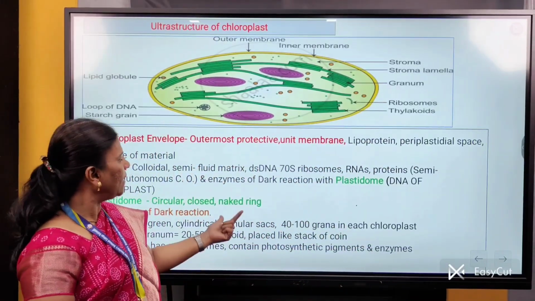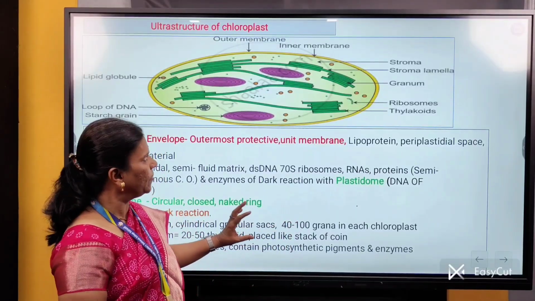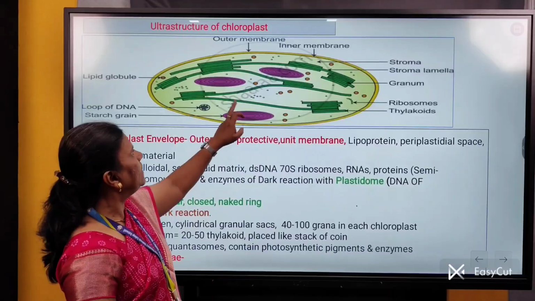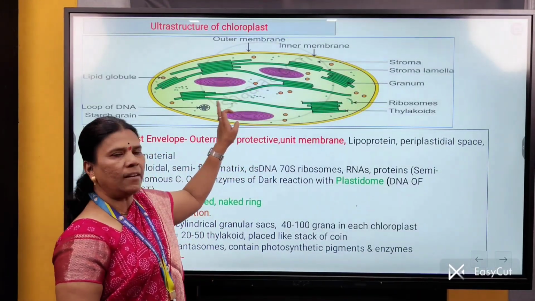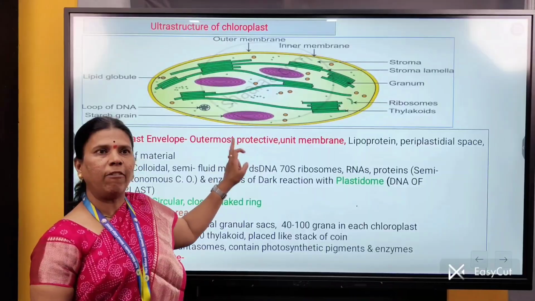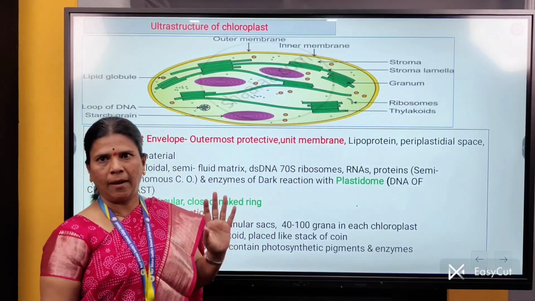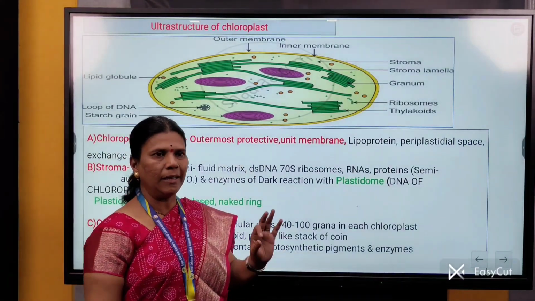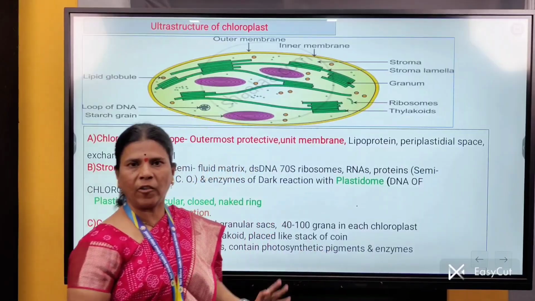What is the function of grana? Grana is actually the site of light reaction. Then the next part is the intergranal lamellae. What is intergranal lamellae? These grana are interconnected with each other by fiber-like structures which are called intergranal lamellae. And then the last part is the thylakoid. Each sac or each disc is called a thylakoid.